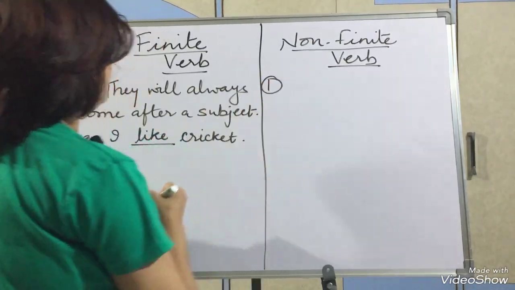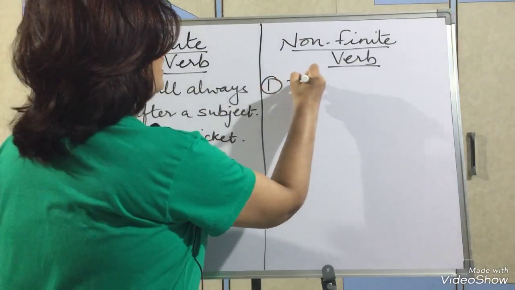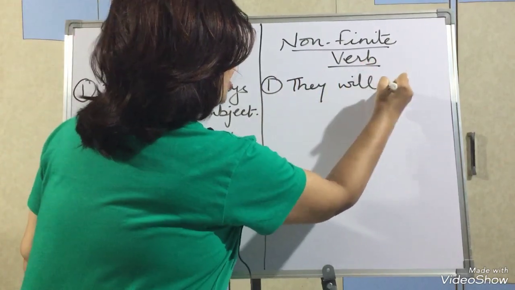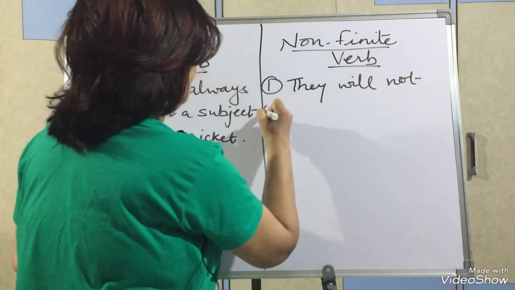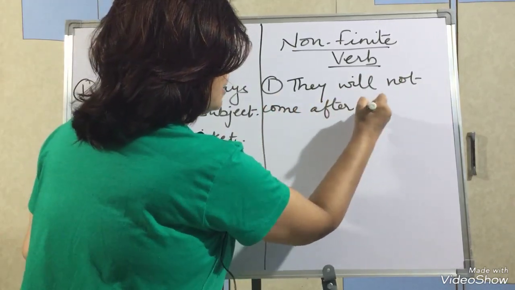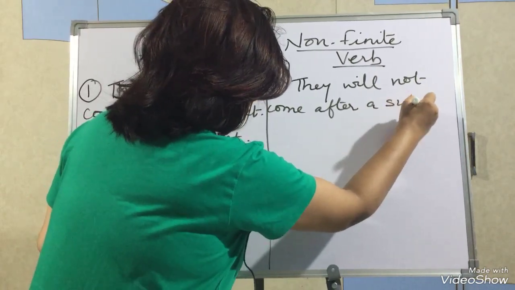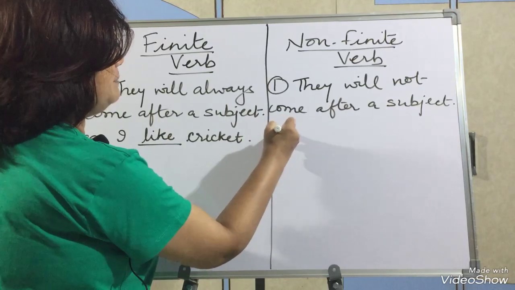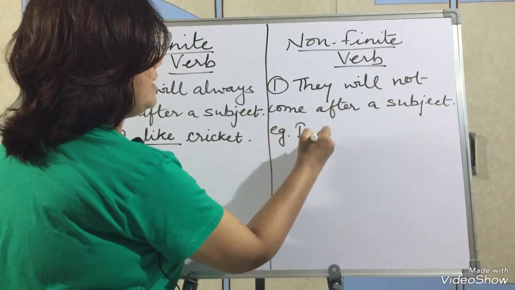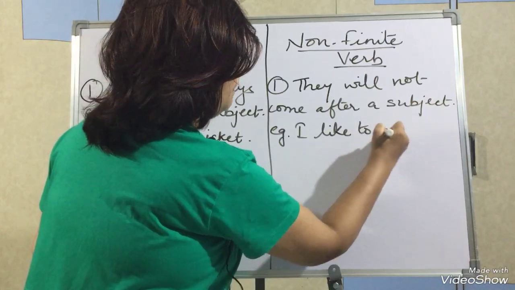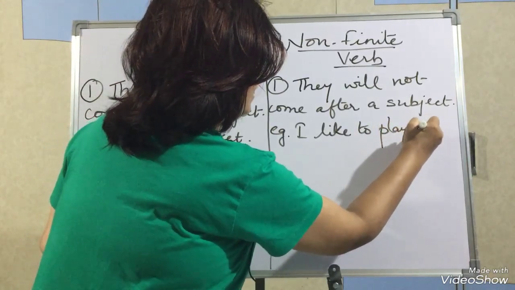And the first point here is that non-finite verbs will not come after a subject. Okay? Example: I like to play cricket.